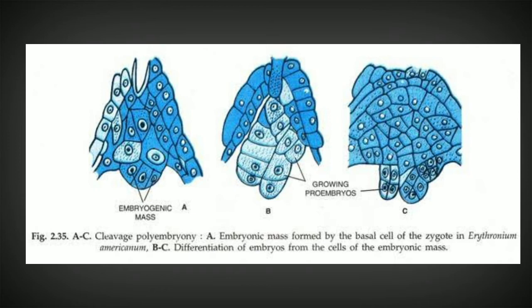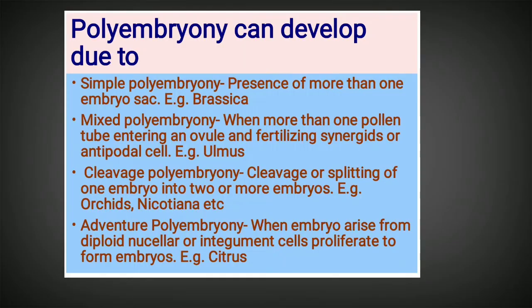So for example, during the 64 cell structure of the embryo or 32 cell structure of the embryo, if those differentiated cells split up, then from those splitting ends also the embryos can regenerate, and in that way more than one embryo can occur within the same ovule. Examples of cleavage polyembryony are orchids, Nicotiana, etc.